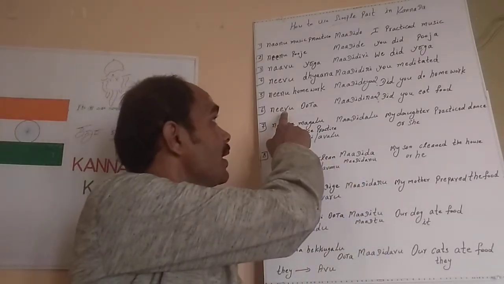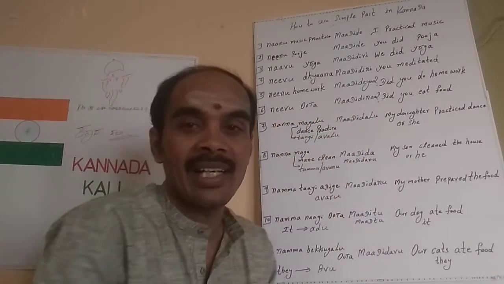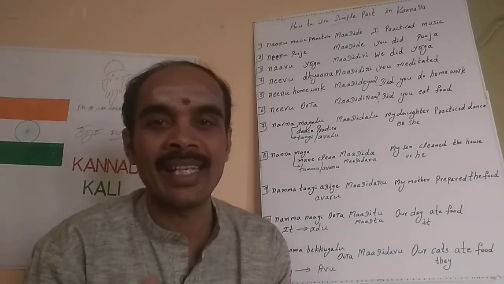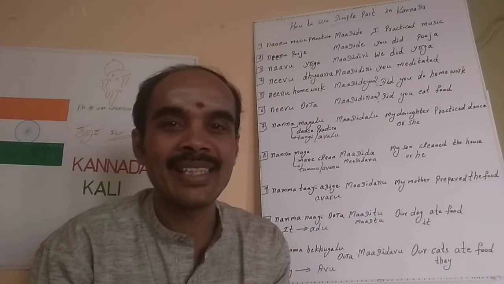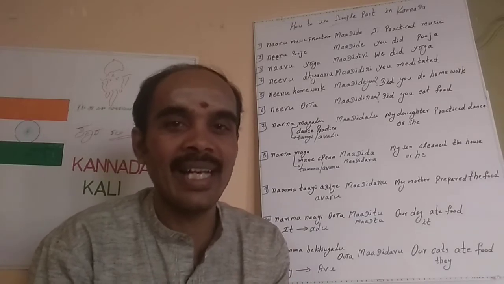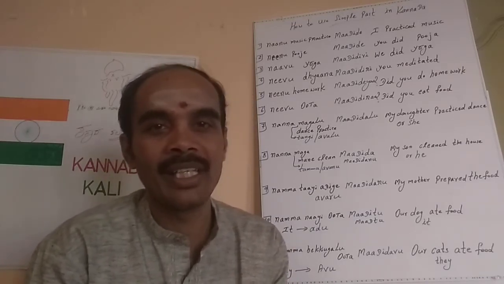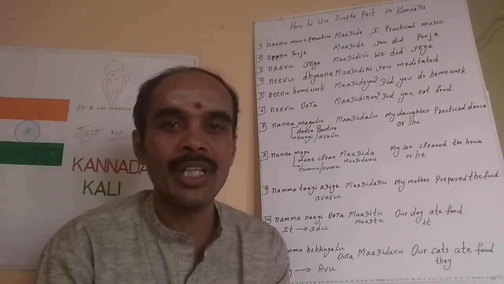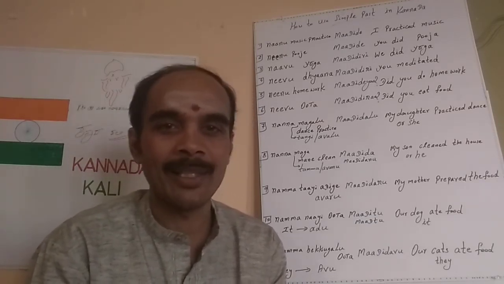Then ನೀವು ಊಟ ಮಾಡಿದಿರಾ? What we are adding? ಮಾಡಿ we have to take and then small d, I and then R and double A. So then it will become ಮಾಡಿದಿರಾ. So ನೀವು ಊಟ ಮಾಡಿದಿರಾ?